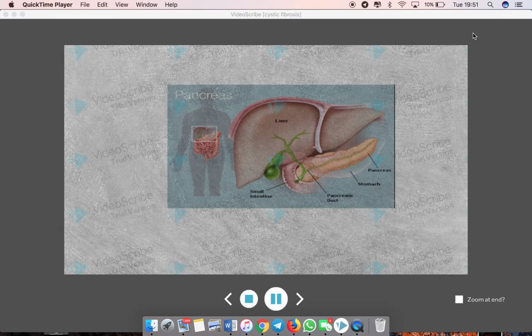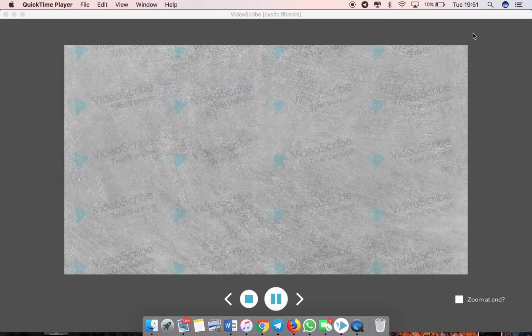This can affect the growth and development of the individual. Individuals with CF also have difficulties absorbing fat-soluble vitamins, which include A, D, E, and K.